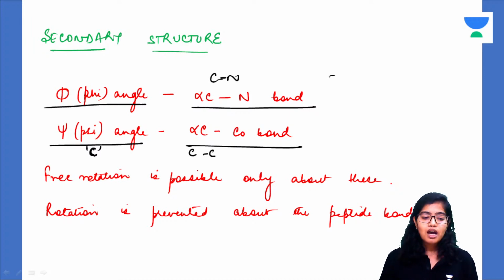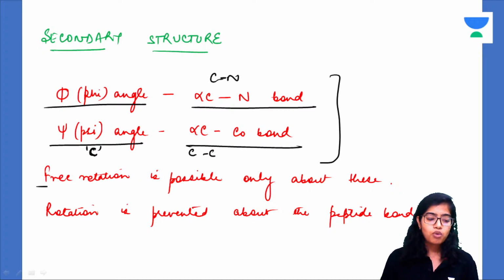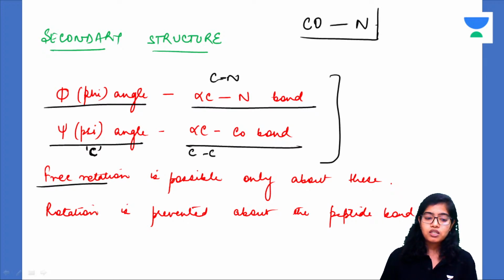Now these are the two angles about which there is free rotation possible in the protein. Why? Because the third kind of bond, that is between carbonyl carbon and nitrogen, has a partial double bond character. Why? Because this is the peptide bond.